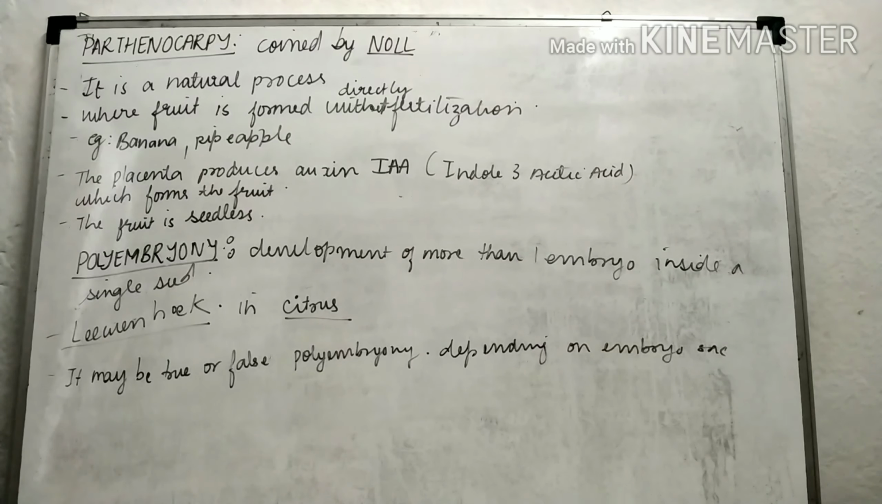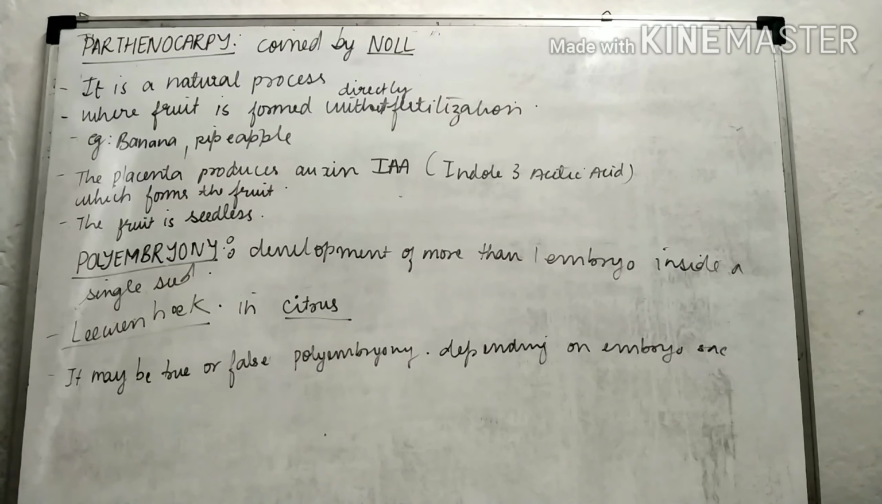Now the last topics are parthenocarpy and polyembryony. The term parthenocarpy was coined by Noll. It is a natural process. Now what does this natural process consist of? What is called parthenocarpy?